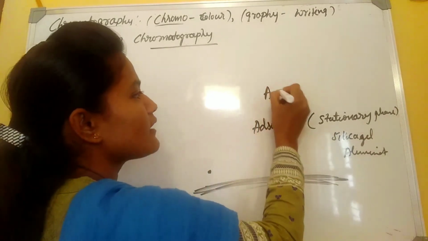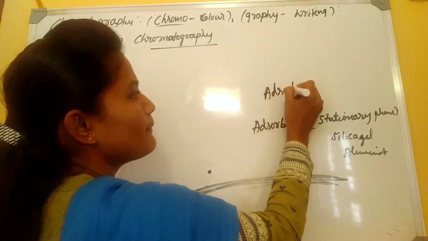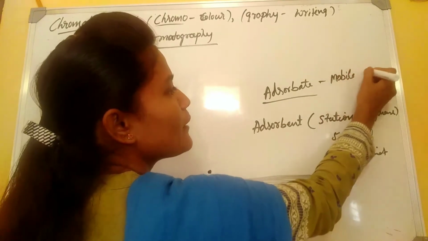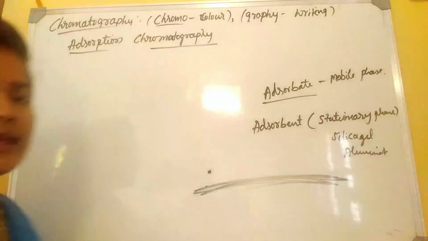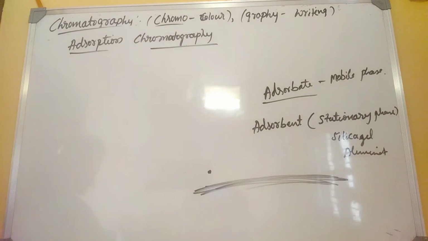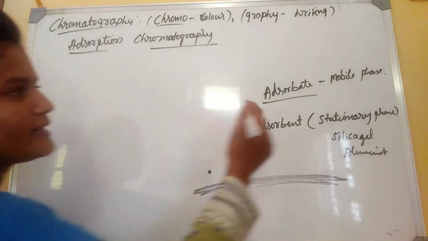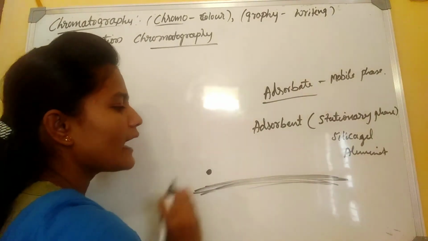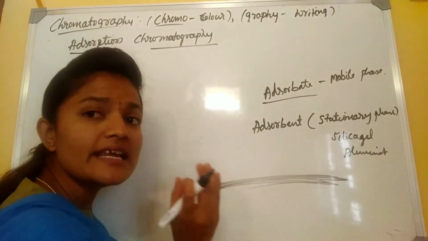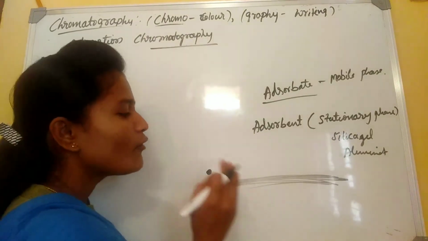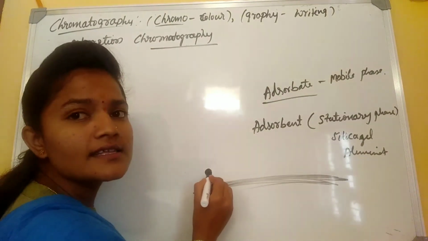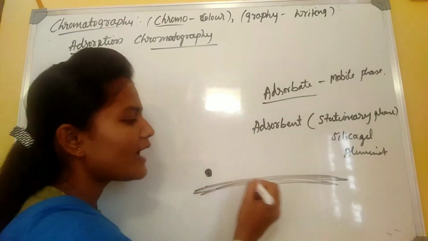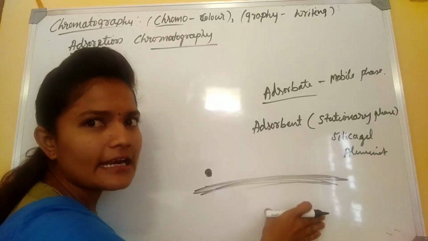Adsorbate means the mobile phase. Get it? We are dropping the adsorbate on the adsorbent, that is, silica gel or alumina. It is a mixture of solvents. What happens? I am putting it on the adsorbent, that is silica gel or alumina foil.